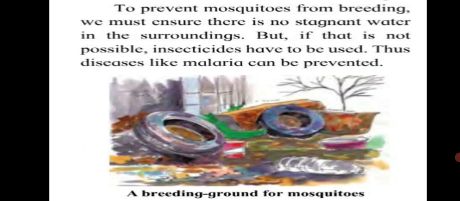To prevent mosquitoes from breeding, we must ensure that there is no stagnant water in the surroundings. Stagnant means not flowing water, still in one place. And since it's not flowing, it becomes dirty also and it starts giving unpleasant smell. So you should avoid such stagnant water in your surrounding because mosquitoes breed in such places. But if that is not possible, insecticides have to be used. Thus, diseases like malaria can be prevented.